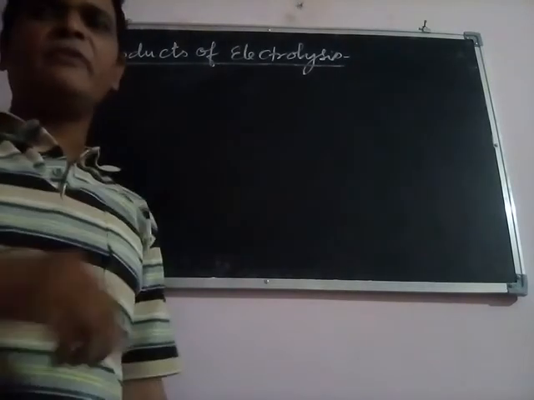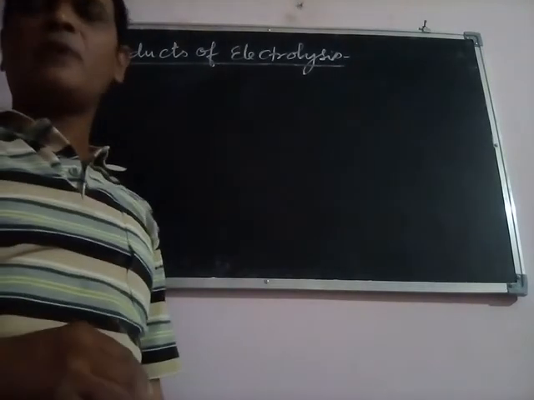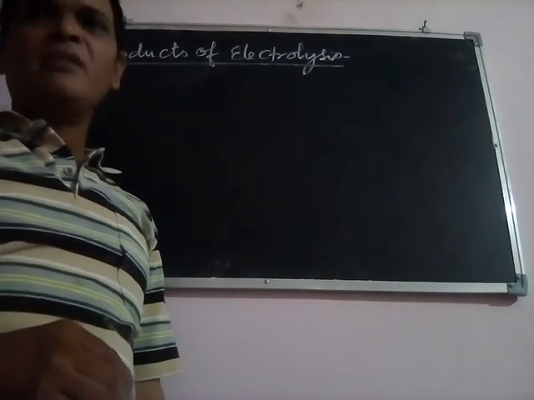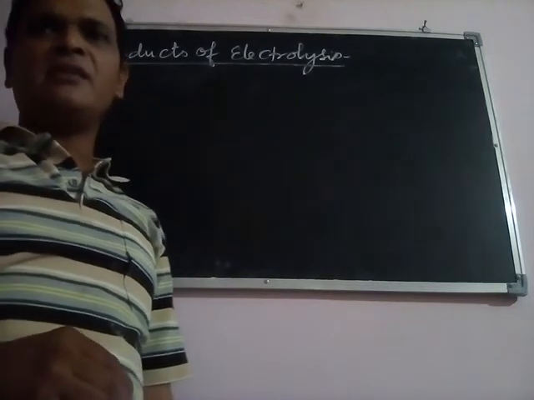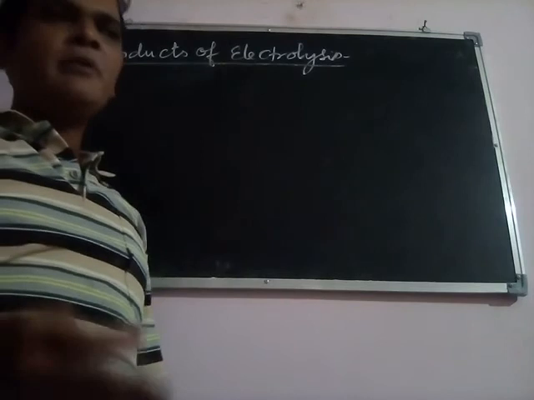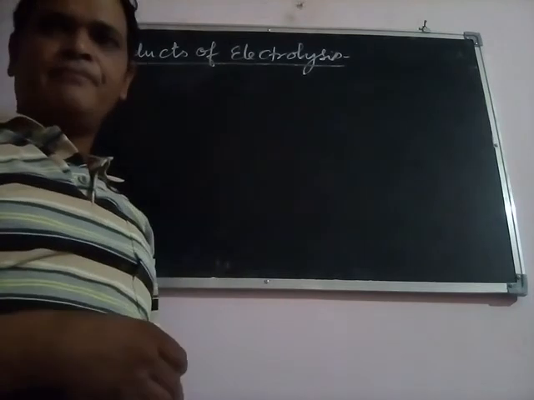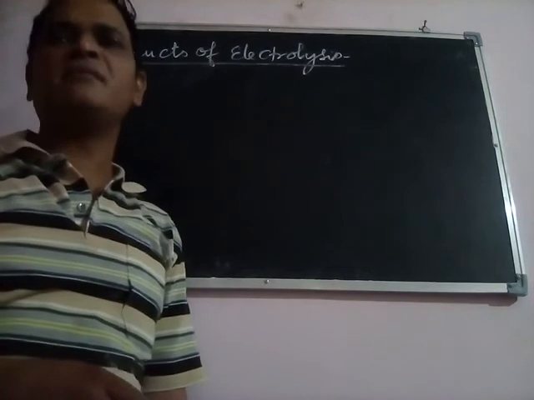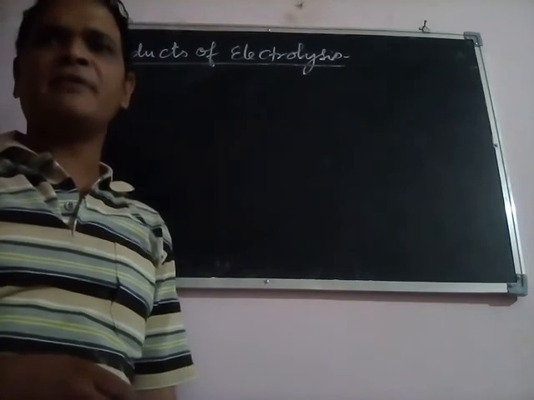Now, for understanding the products of electrolysis, first of all we should know what the products of electrolysis of an electrolytic cell are. In any electrolytic cell, at the cathode and at the anode, some kind of substance is liberated or deposited.